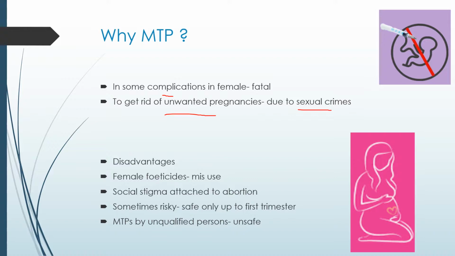So these are the reasons why couples or females decide to go for the MTP.